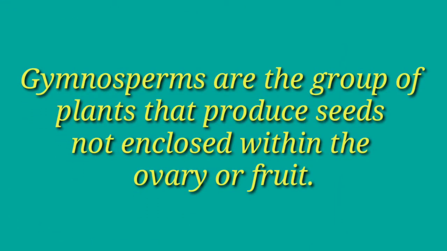So what is gymnosperm, children? Gymnosperms are the group of plants that produce seeds which are not enclosed within the fruit. Okay, therefore, we can say that gymnos means naked and sperma means seeds.